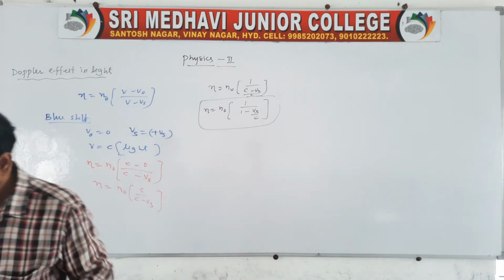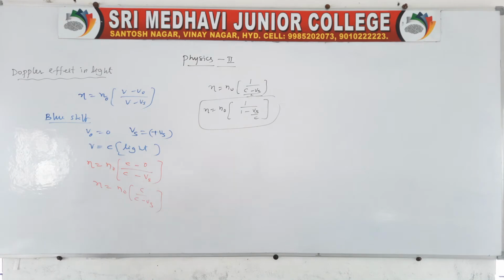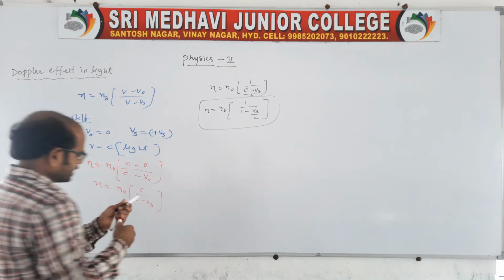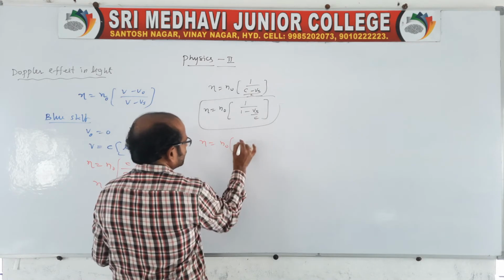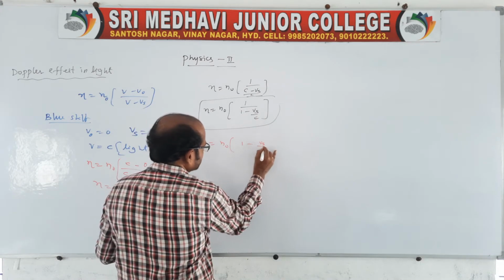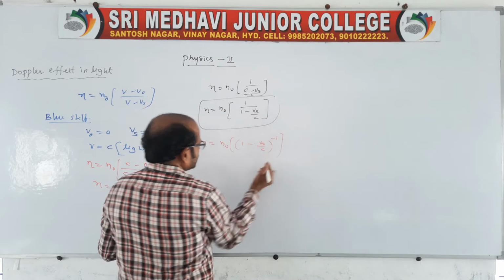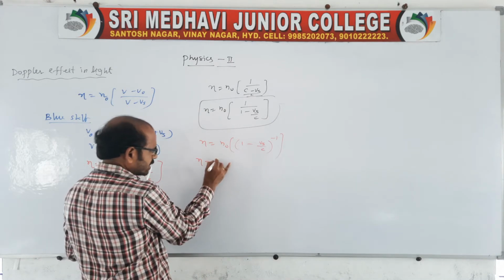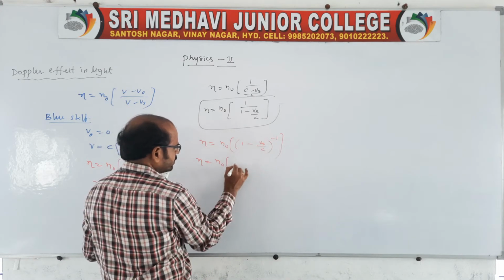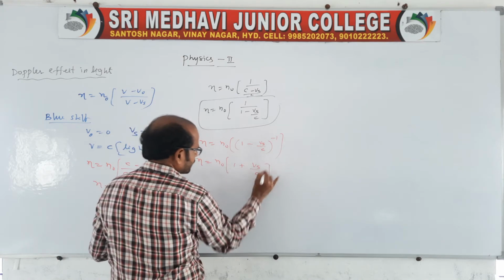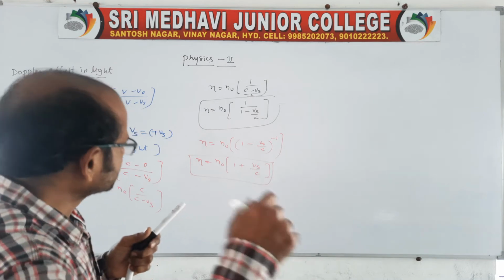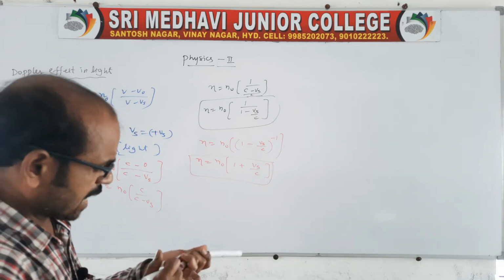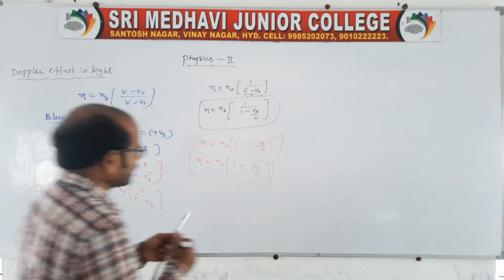We can say blue shift final, or else you want to take it like this also. N is equal to N naught into 1 minus Vs by C whole power minus 1. If you apply the binomial theorem, there will be a minus here, 1 plus Vs by C. This is in case of a blue shift. Clear? And coming to the red shift, let us see about the red shift.